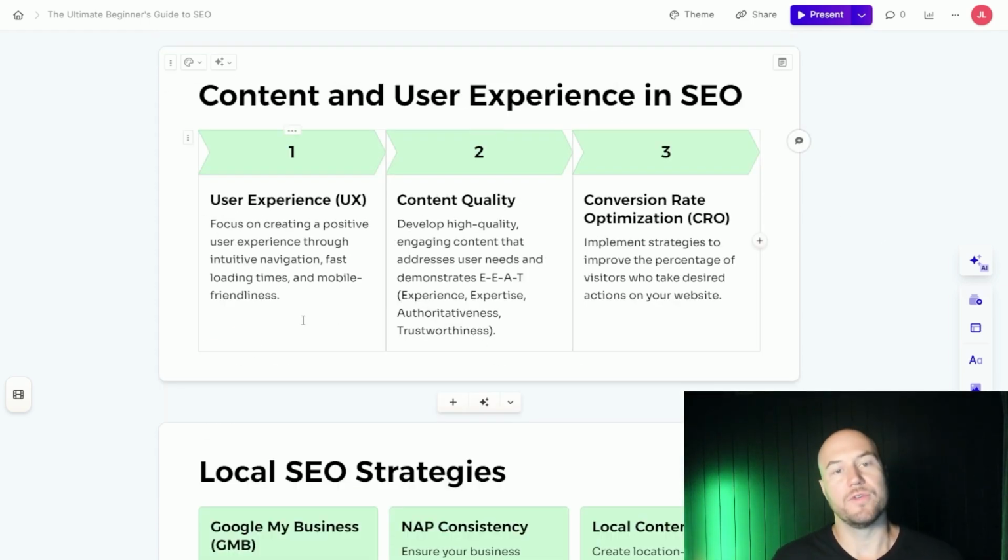And user experience, also known as UX, is how a website is able to be viewed and interacted with by a human. Content quality: Google has a content quality process, and their goal is to provide high quality content for searchers, for humans. And one of their guidelines to follow is the EAT or double EAT guidelines: experience, expertise, authoritativeness, and trustworthiness. Conversion optimization, or CRO, is working to implement strategies to improve how many people take a specific action on your website.